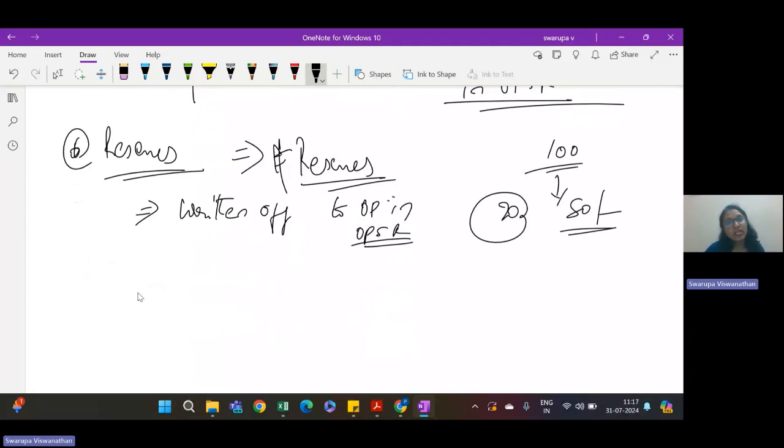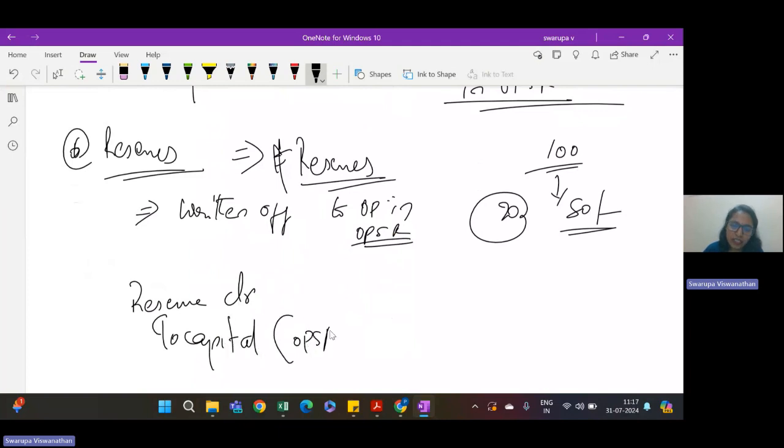Reserve is a liability account. It will show a credit balance. Now to close it, what we will do? We will debit the reserve account. Which account we will credit? Capital account we will credit in old profit sharing ratio. So they are just taking out the reserves, which is their money, which was appropriated, kept in the business. They are just taking it out and closing the reserve account.